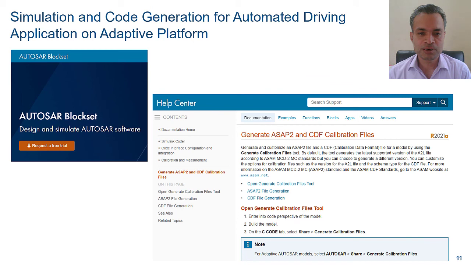So we have seen AUTOSAR adaptive software component modeling enhancements using the automated driving example. We have seen how the code is generated for the adaptive component and the executable is created. Once the executable is created, you can also calibrate parameters and measure signals in your model.